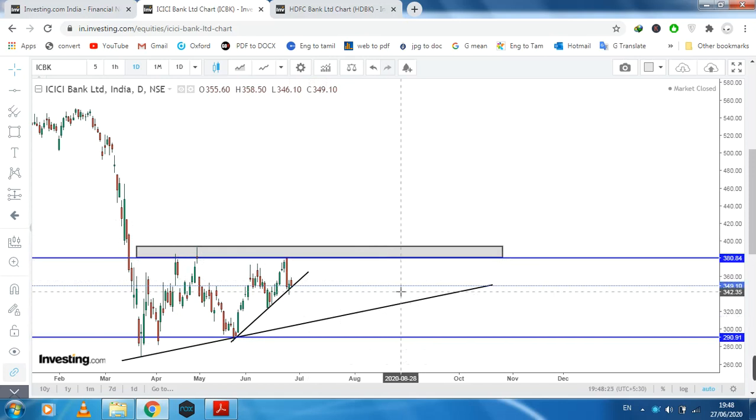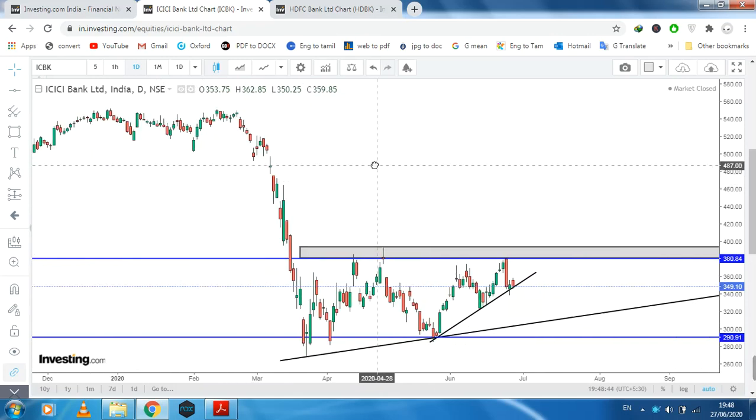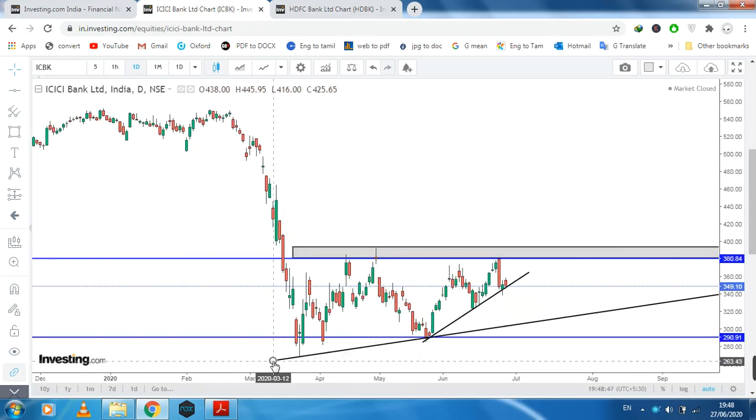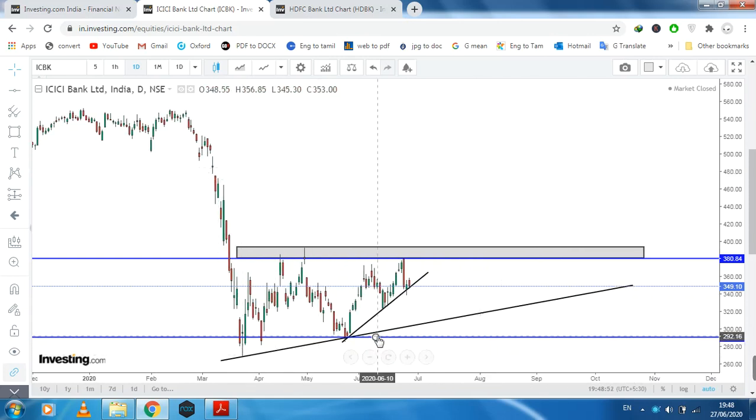Okay, let's go to the chart analysis. In the current situation the market is here, but this is the resistance here. This is the resistance, and I also drew the supply zone here. I also drew one of the trend lines, because this is the first touch, this is the second touch. So I drew these two trend lines.